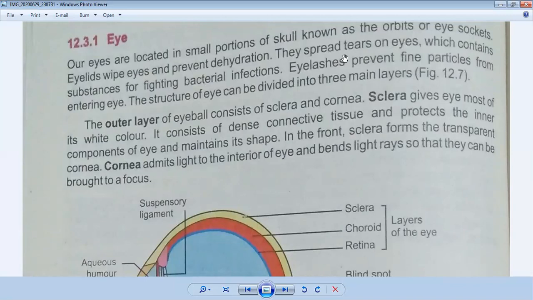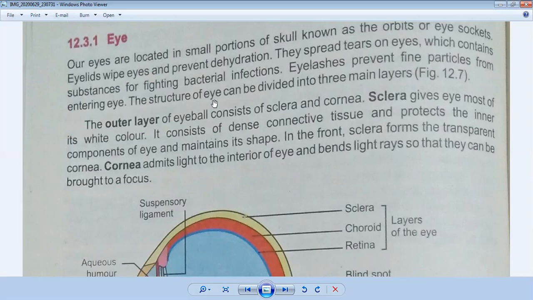They spread tears on eyes which contain substances for fighting bacterial infection. So tears play a very important role in the eye. They actually clear the bacterial infections of our eye. And the second part of external eye is eyelashes, which prevent fine particles from entering the eye. So what is the function of eyelashes? Actually they stop the dust particles from entering our eye.